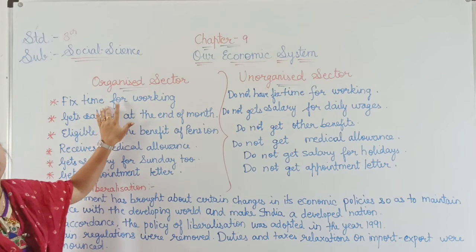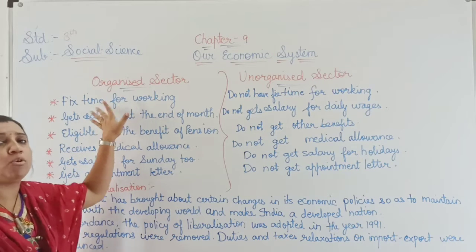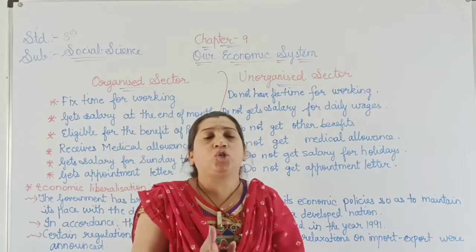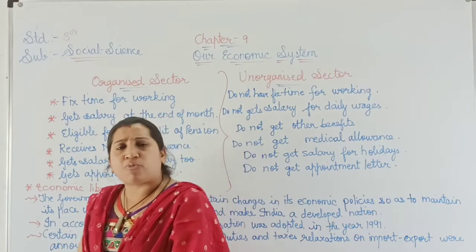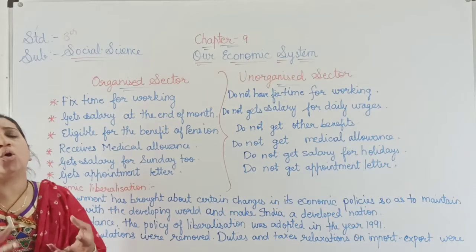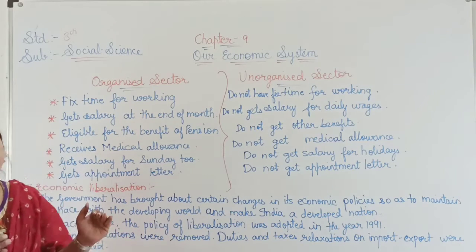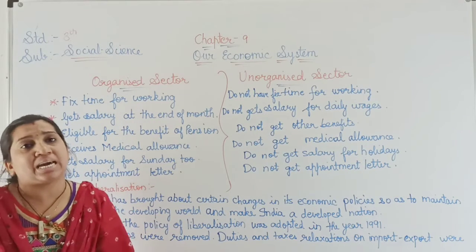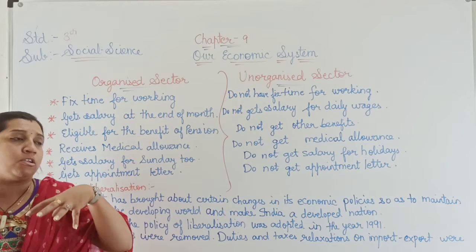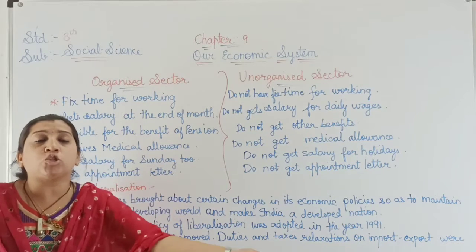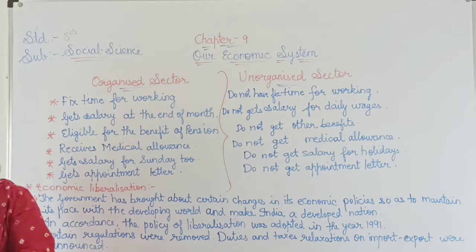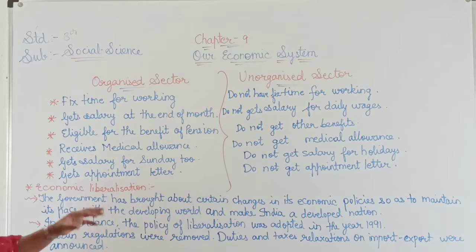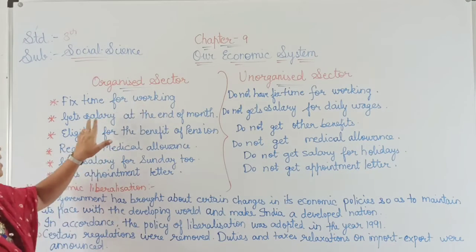Whoever is working in the organized sector, suppose from 8 o'clock he or she goes to work, and at 5 o'clock or 2 o'clock, whatever time is fixed by the sector, they have to leave. They have to enter their job at a fixed time and leave at a fixed time. That comes under the organized sector.